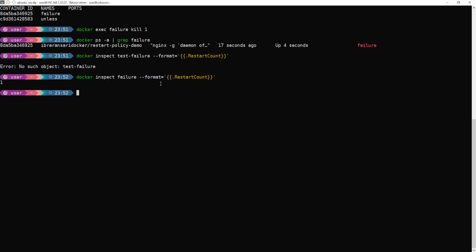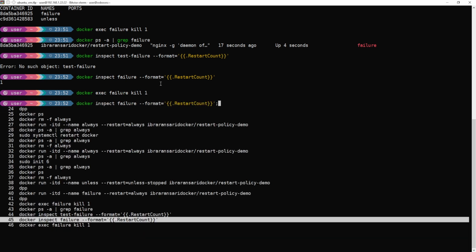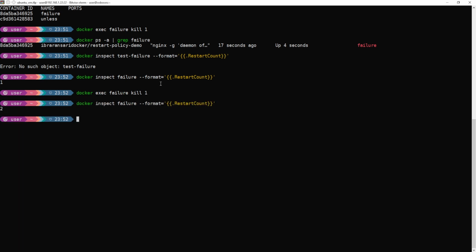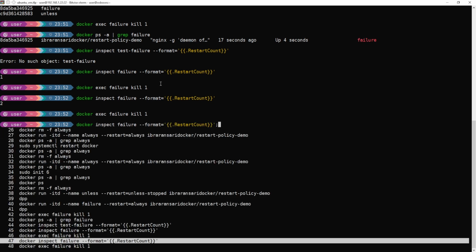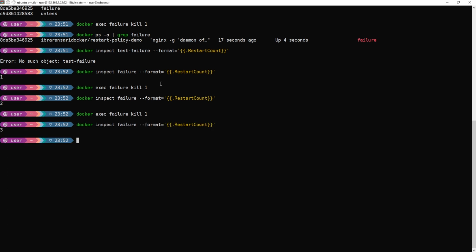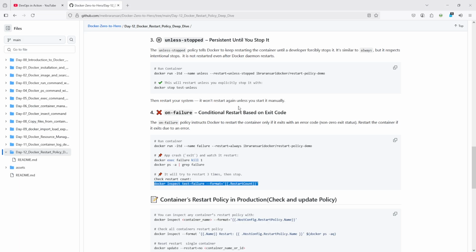Okay, it's restarted one time. Again, I'm going to kill it again, and it will restart again. So let's count. When it is exiting, the count will be increasing, right? So again, I'm doing a crash, and you can see here. This is very helpful for stateful applications.